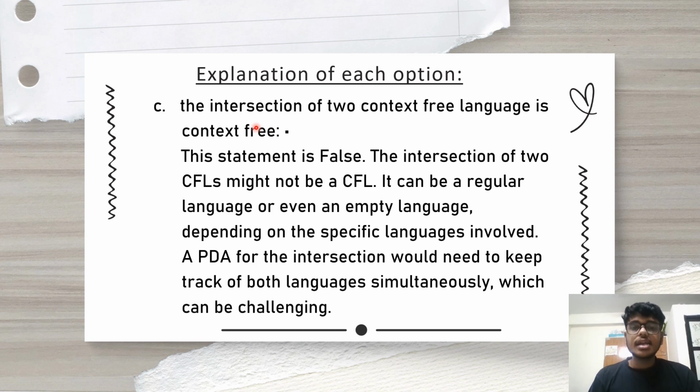Option number C is, the intersection of two context-free languages is context-free. This statement is also false because the intersection of two context-free languages might not be a context-free language in all cases. It can be a regular language or even an empty language, depending on the specific languages involved. A PDA for the intersection would need to keep track of both languages simultaneously, which can be challenging.